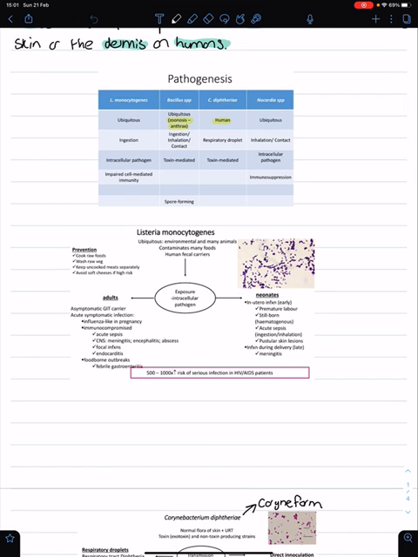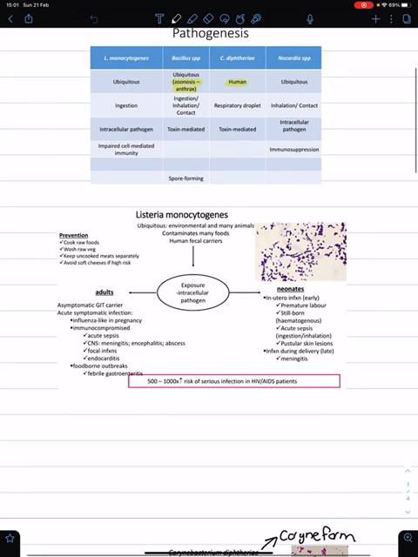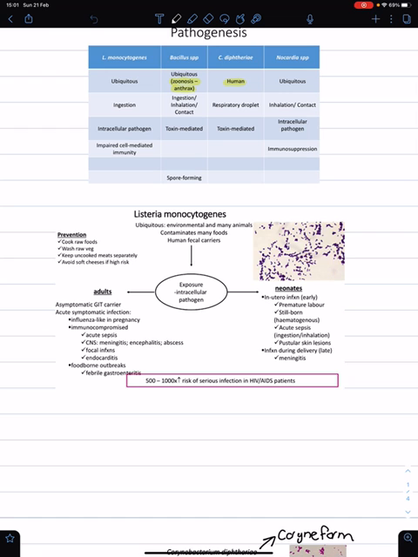So if we look at Listeria, it causes a disease known as listeriosis, and the way that you can prevent this is to cook your raw meats, to wash off your vegetables and fruits, and to keep your uncooked meats separately, and to avoid most of the dairy products, especially soft cheeses. They might be a high risk of carrying Listeria.